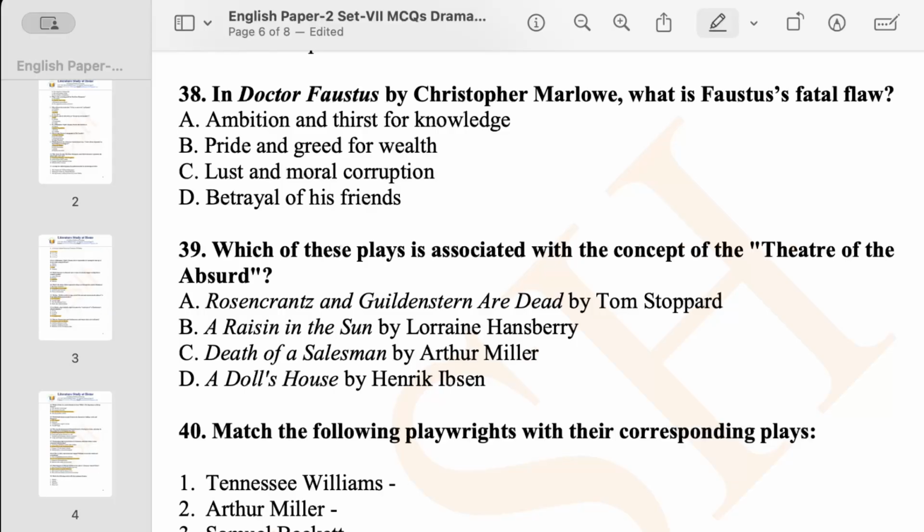We have option A, ambition and thirst for knowledge. Obviously, that is the answer because he is a man of great ambition. He wants to enjoy power for 24 long years. That is why he signed a bond in blood with Lucifer, isn't it? So this is an ancient kind of play, and it is a play about ambition and thirst for knowledge.